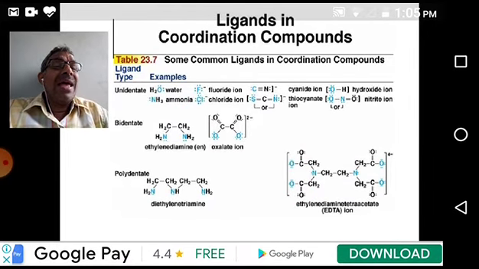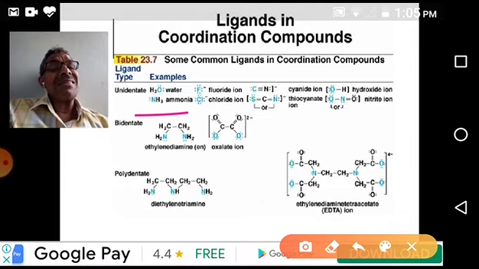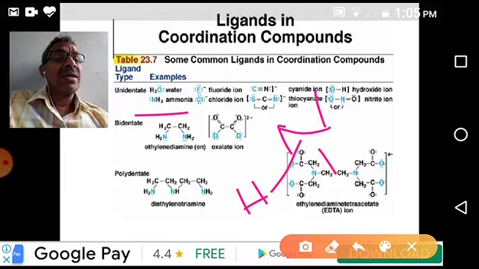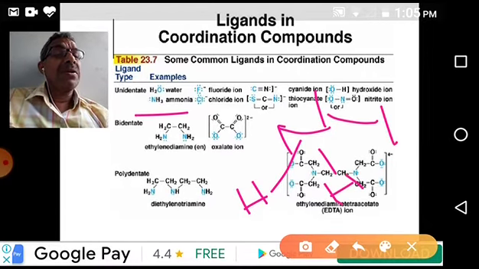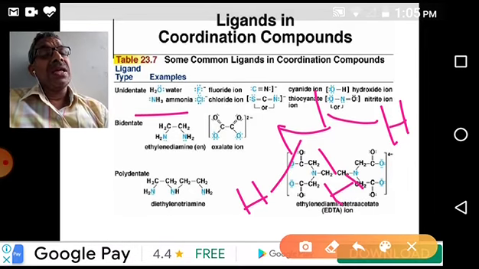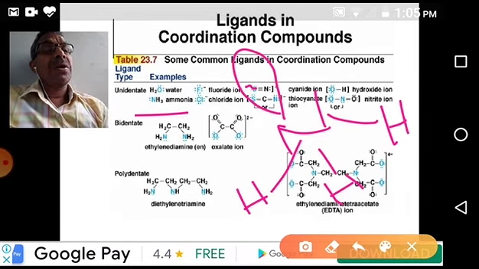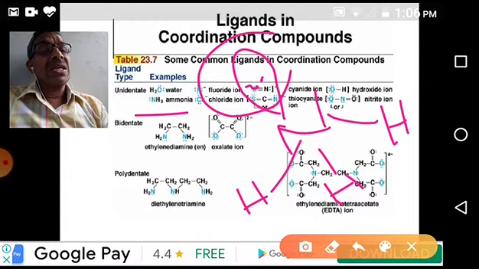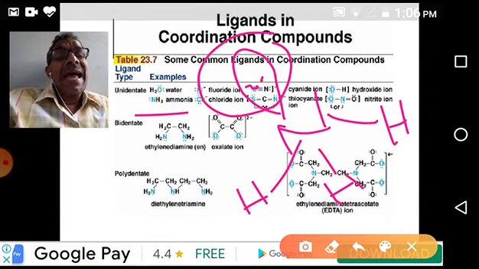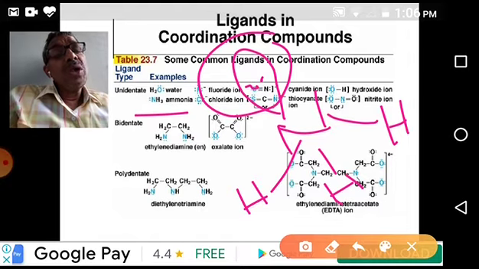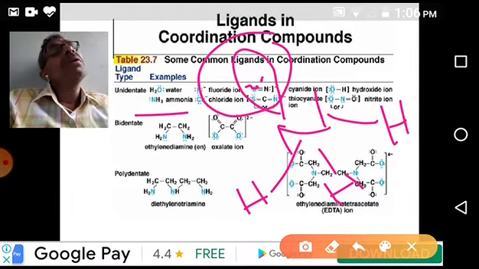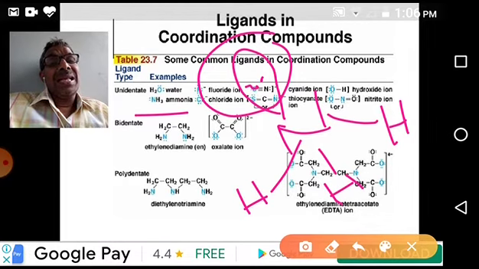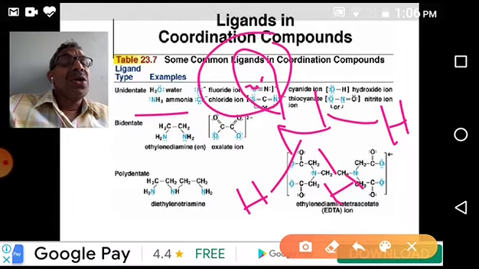Okay, then coming to the ammonia molecule. The structure of ammonia, NH3, is pyramidal. We know that ammonia has sp3 hybridization, so the central atom, nitrogen, exhibits sp3 hybridization. On nitrogen, one of the orbitals has an electron pair. This is a lone pair, and by donating this lone pair, it acts as a ligand. Since it is donating only one pair of electrons, it occupies only one place around the central atom in the coordination sphere. That's why it is a monodentate ligand.